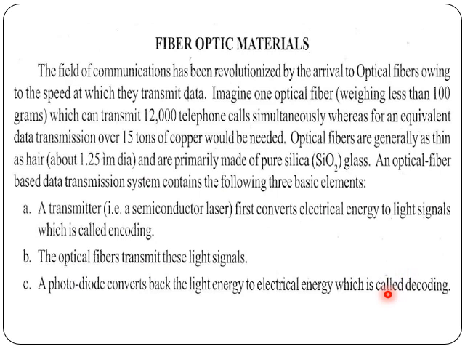So the message you want to transmit is first coded, converted from electrical to light signals, and once received, it is converted back to electrical.